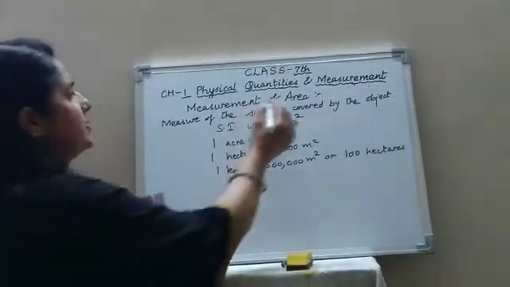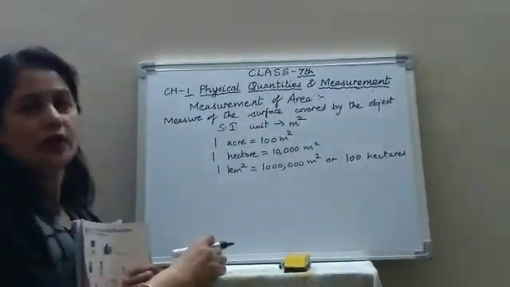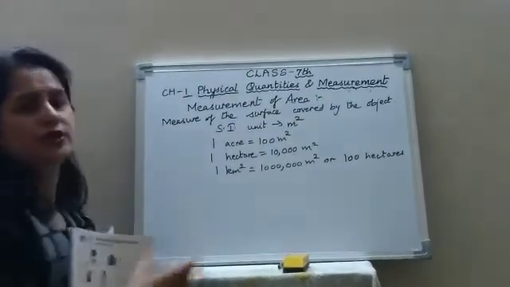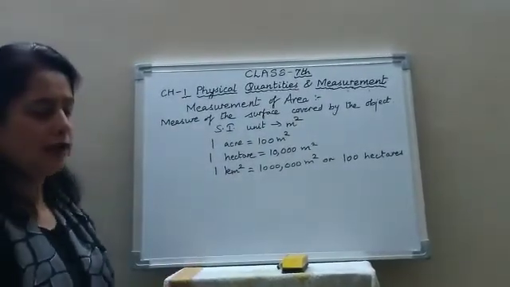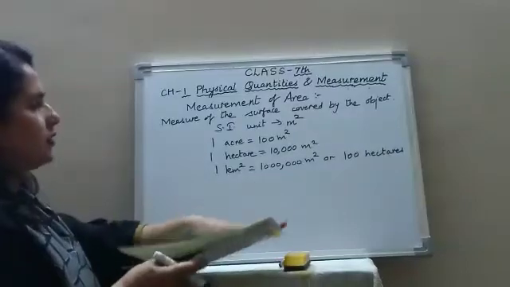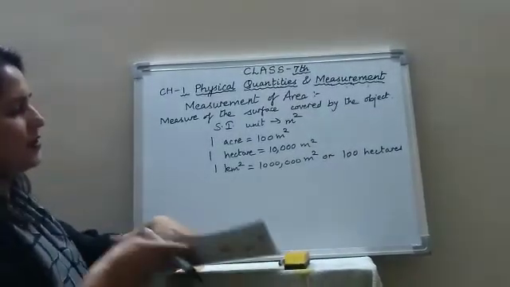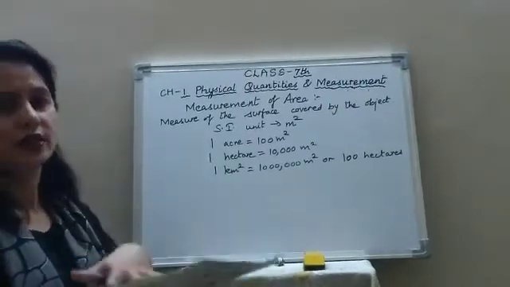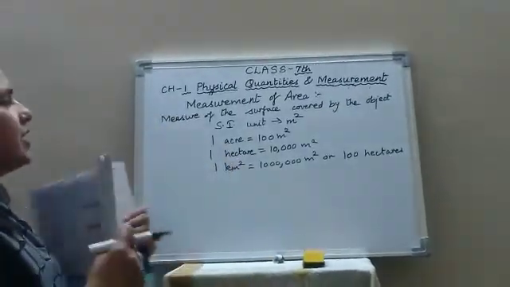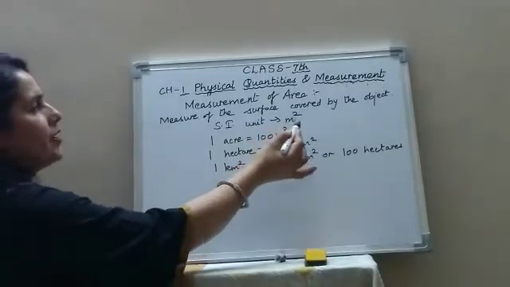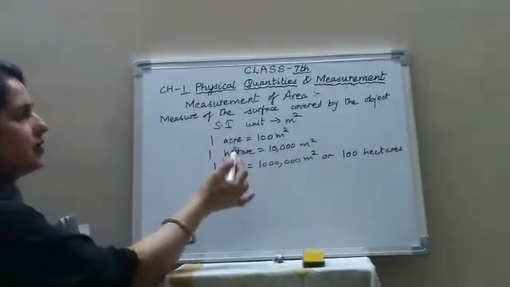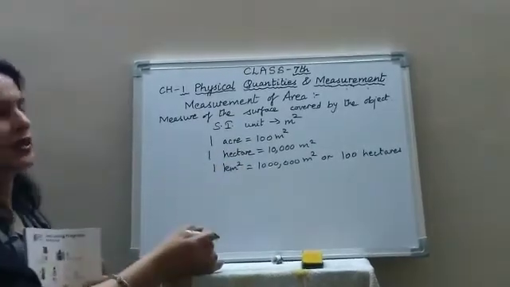The next topic is area. Now what do you mean by area? The measure of the surface covered by the object is known as the area. That means like this book. The measure of the surface which this book is covering, that is called its area. The SI unit of area is square meter. And the other bigger units are acre, hectare, kilometer square, etc.